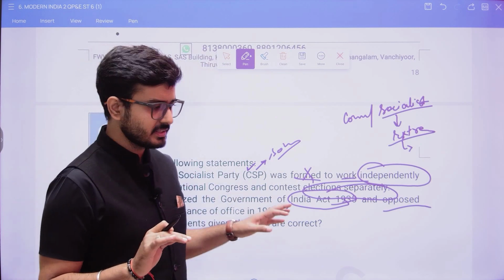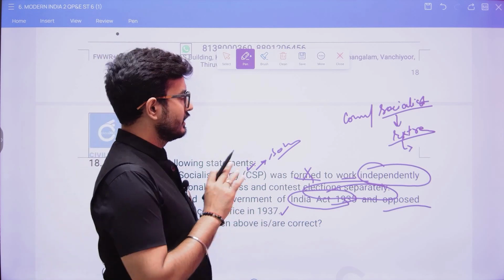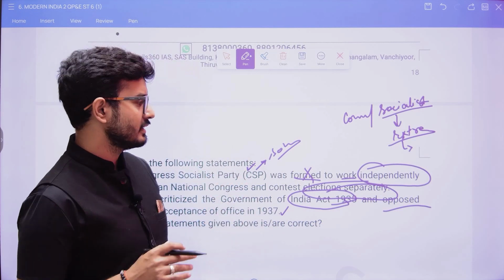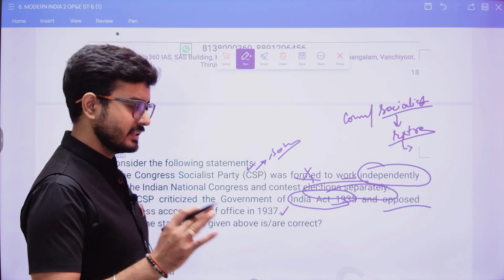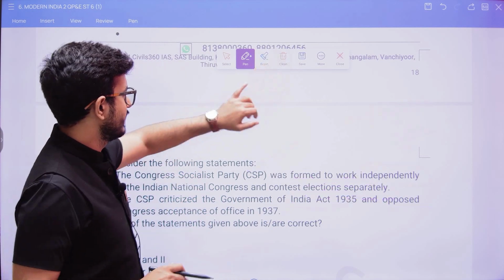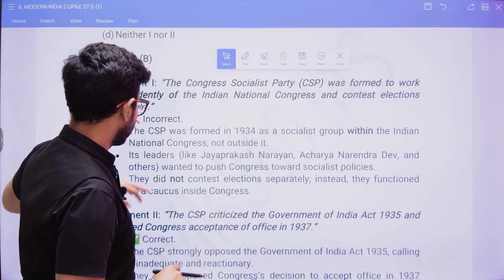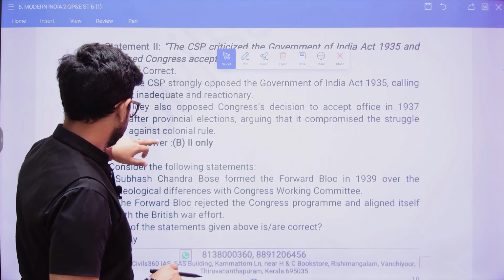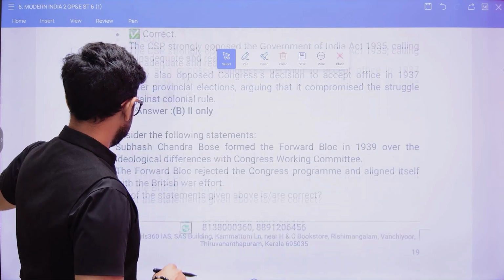These socialist people did not accept the Congress accepting the seats that they had won in the Congress provincial elections. So the answer is going to be 2. Okay, B is correct.